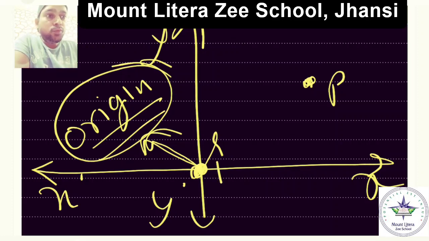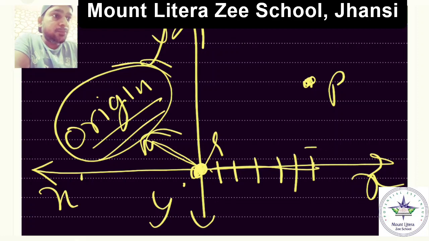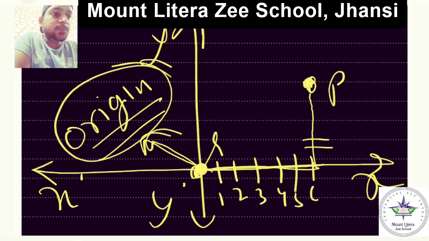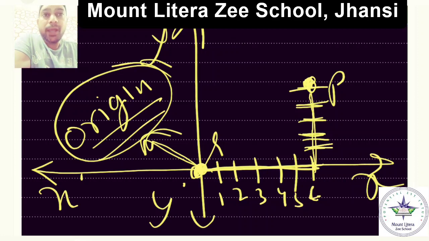You will say you move some units on the x-axis, then further some units on the y-axis, and you will reach this point. You have moved 1, 2, 3, 4, 5 and 6 positions, 6 units on the x-axis, and then 1, 2, 3, 4 and 5, right? 5 units on the y-axis, and you got the point and you are at the point. So this point is when you move 6 units on the x-axis and further 5 units on the y-axis, then you will reach this point.